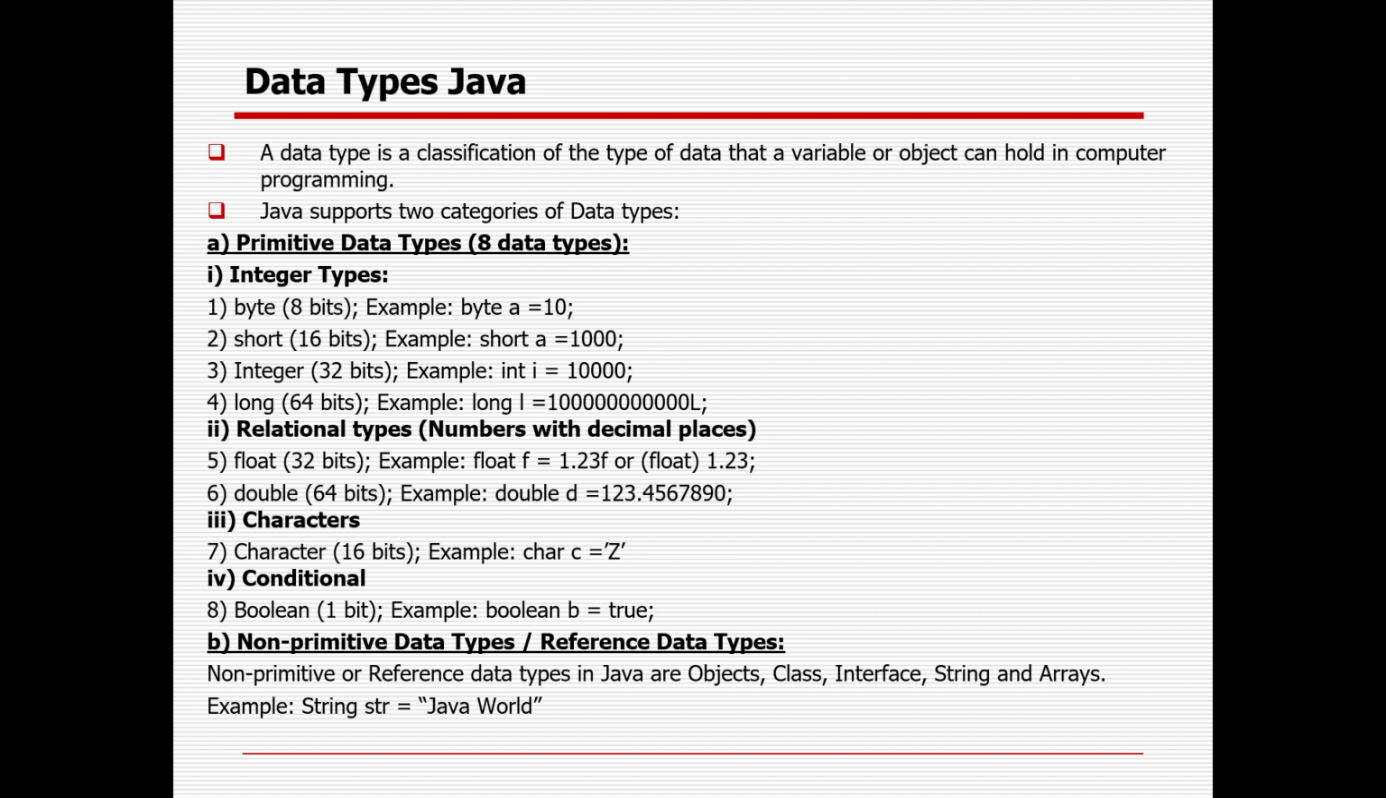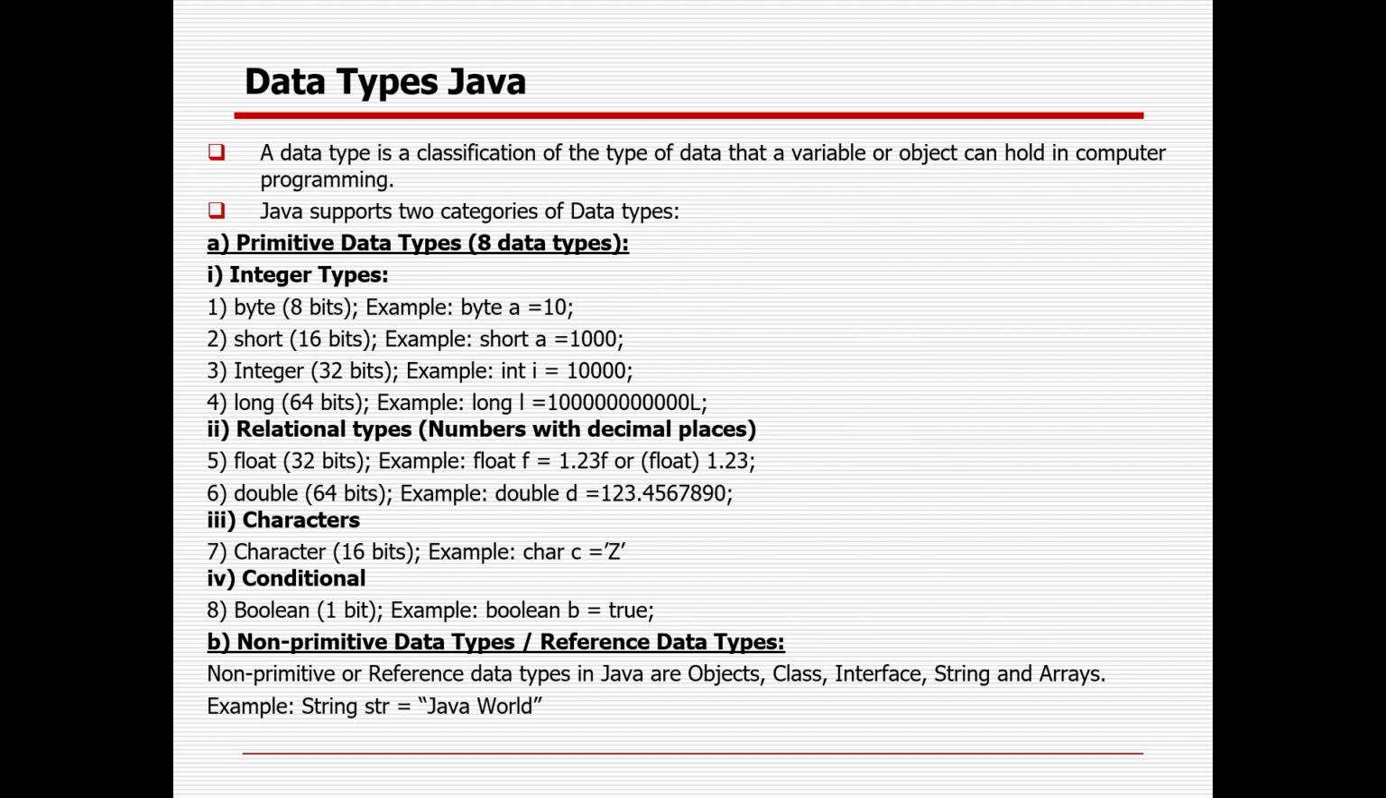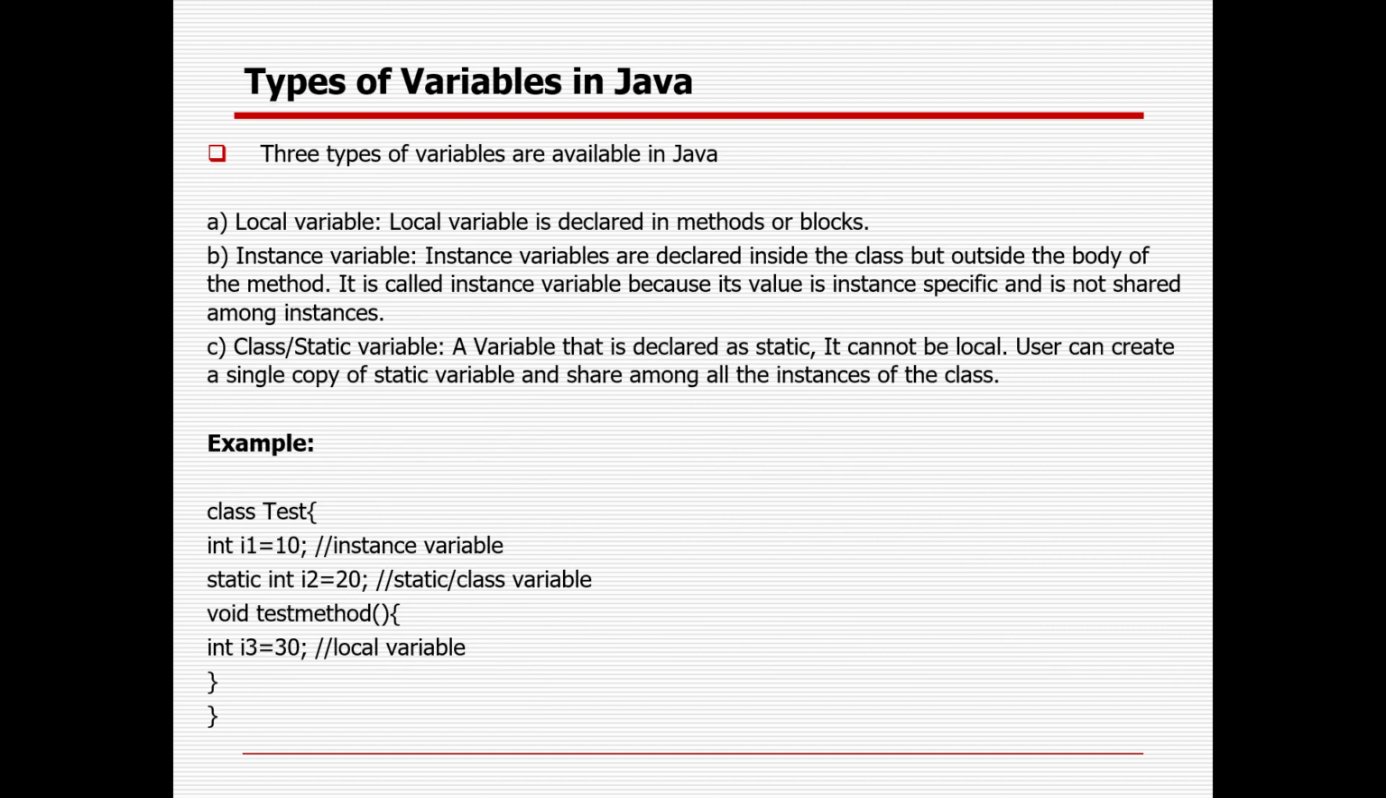Comment: sometimes in case you want to disable something, you can give some comment or information so that it is excluded from execution. Single line and multiple line comments are possible. Data type is nothing but the classification of the type of data that a variable or object can hold in a computer. Primitive and non-primitive data types are available. Primitive includes integer, relational, character, conditional, and non-primitive includes class, object, interface, string, array. A lot of things are already covered today. Interface will be covered in the upcoming session.